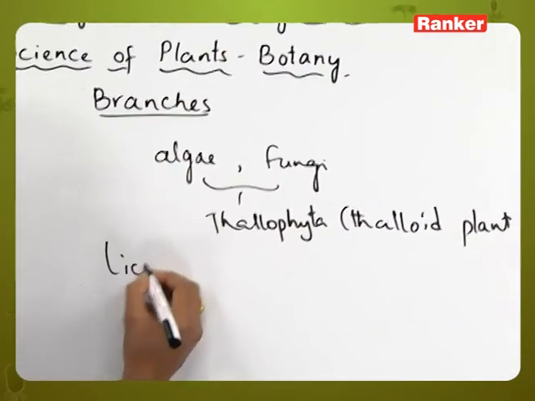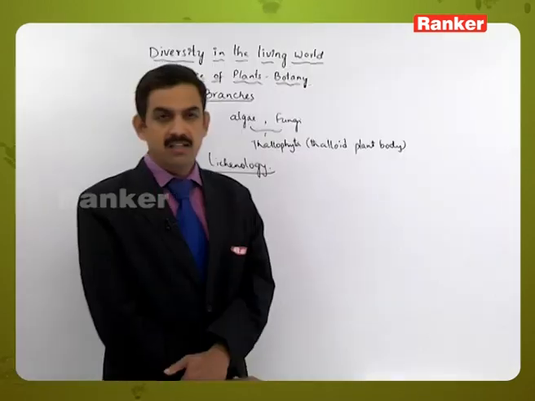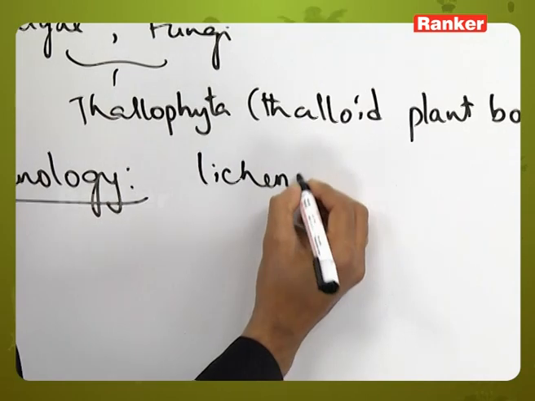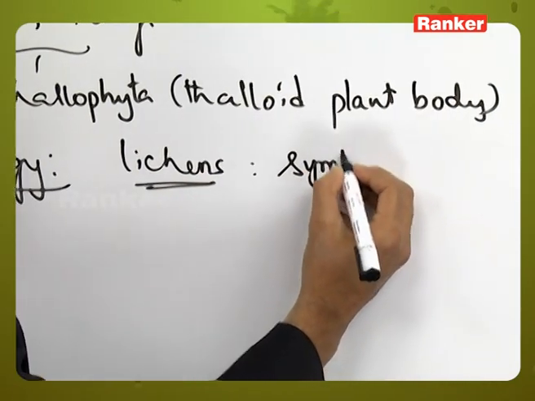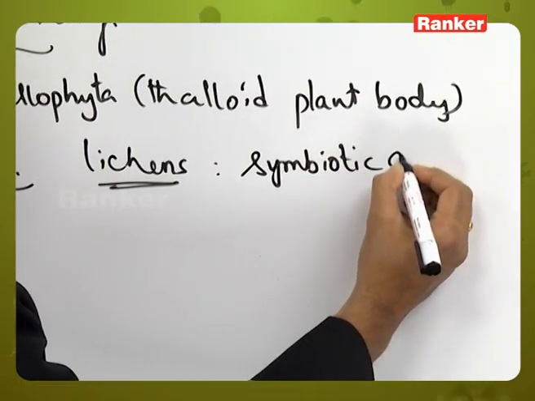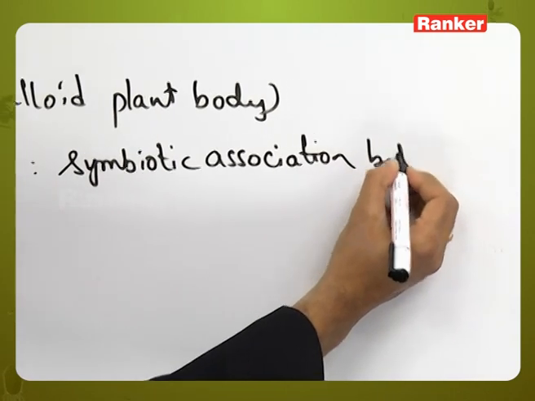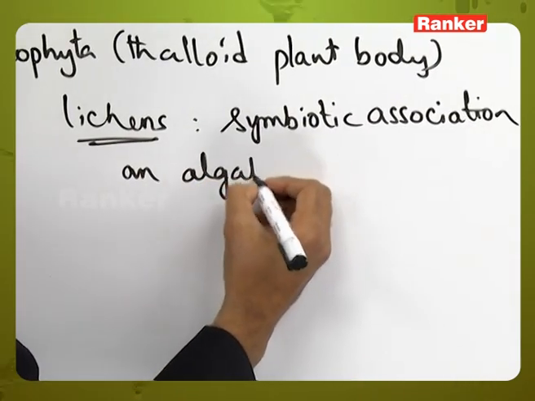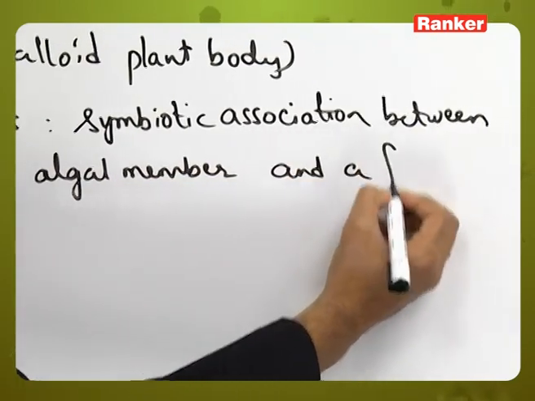Next one is lichenology. Here lichens are the structures which are formed by the symbiotic association between an algal member and a fungal member.